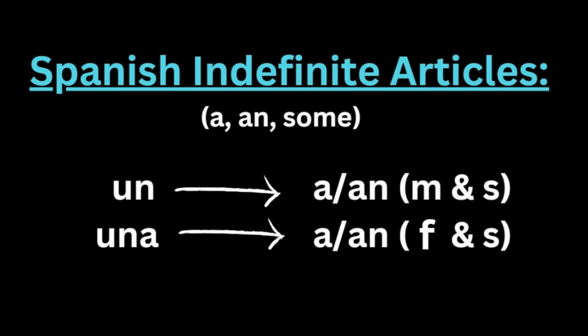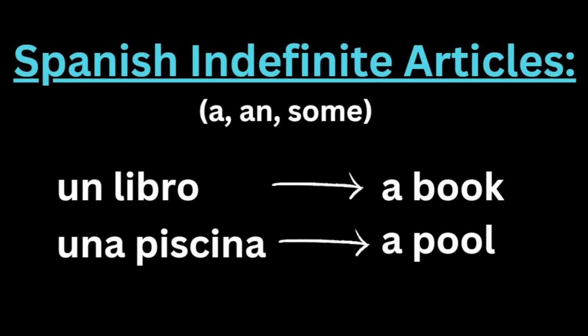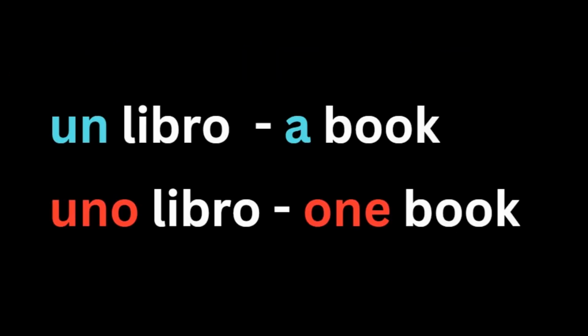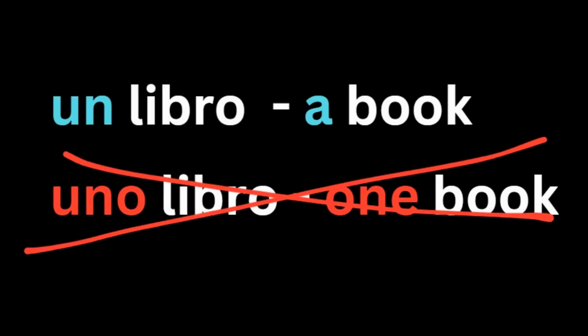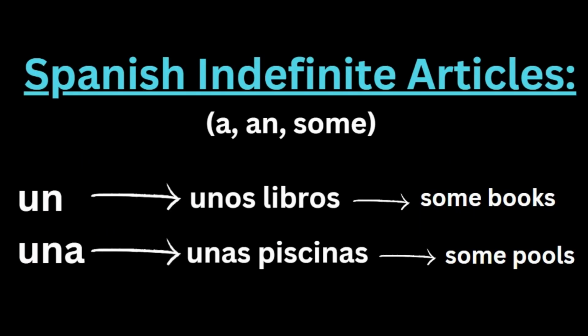Indefinite articles look like this in Spanish. Un is a or an, masculine and singular, and una is a or an, feminine and singular. Un libro would be a book, and una piscina would be a pool. Also, it's really important not to say uno libro, because if we say that, we're saying one book instead of a book. We're working with articles, not numbers. So, if we want to pluralize them, we say unos libros, some books, and unas piscinas, some pools.